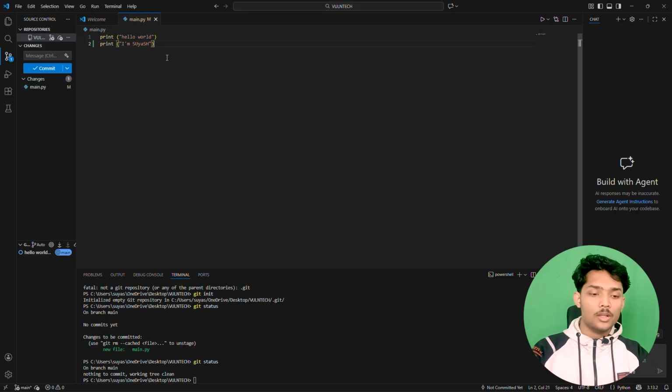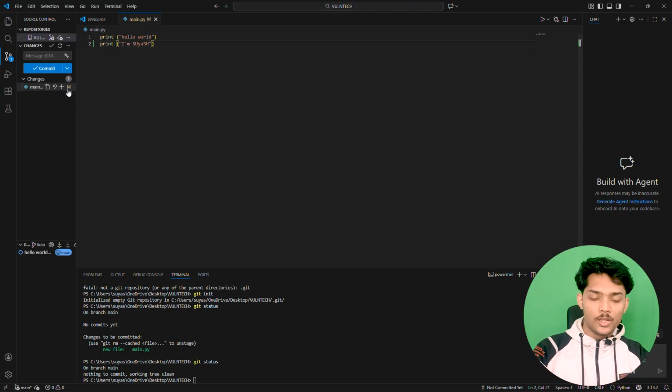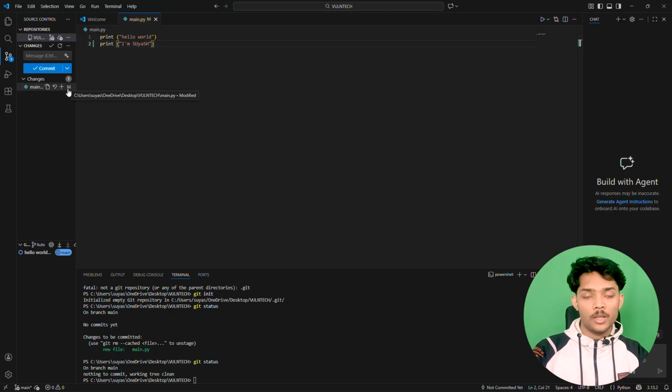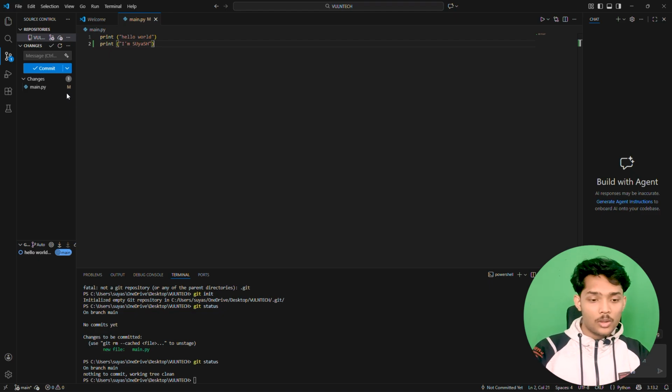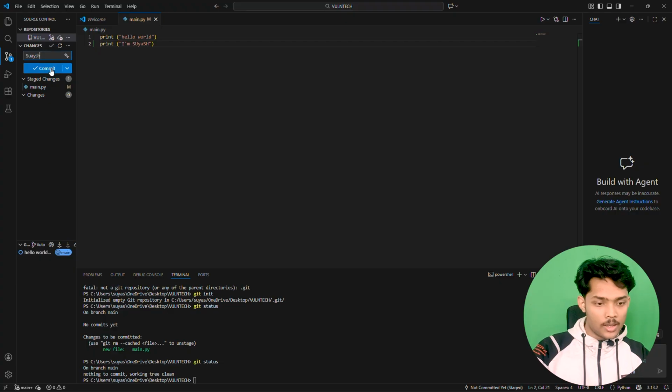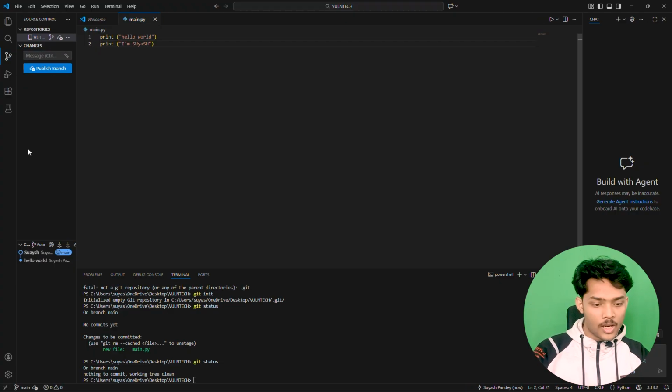If you don't save this file, it won't show the modified symbol, and you will be frustrated about why it is not showing correct things, and you will be in our comment section asking for help. So I have already helped you with this. Just add with the stage changes button and make a commit here with the name Suyash, and we have made a commit.